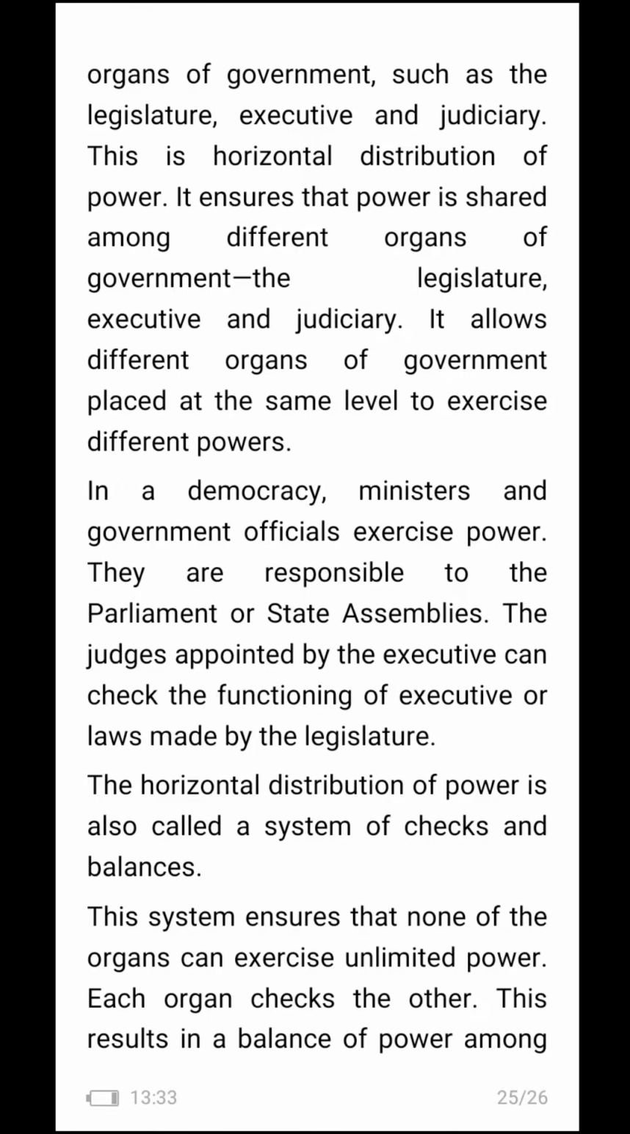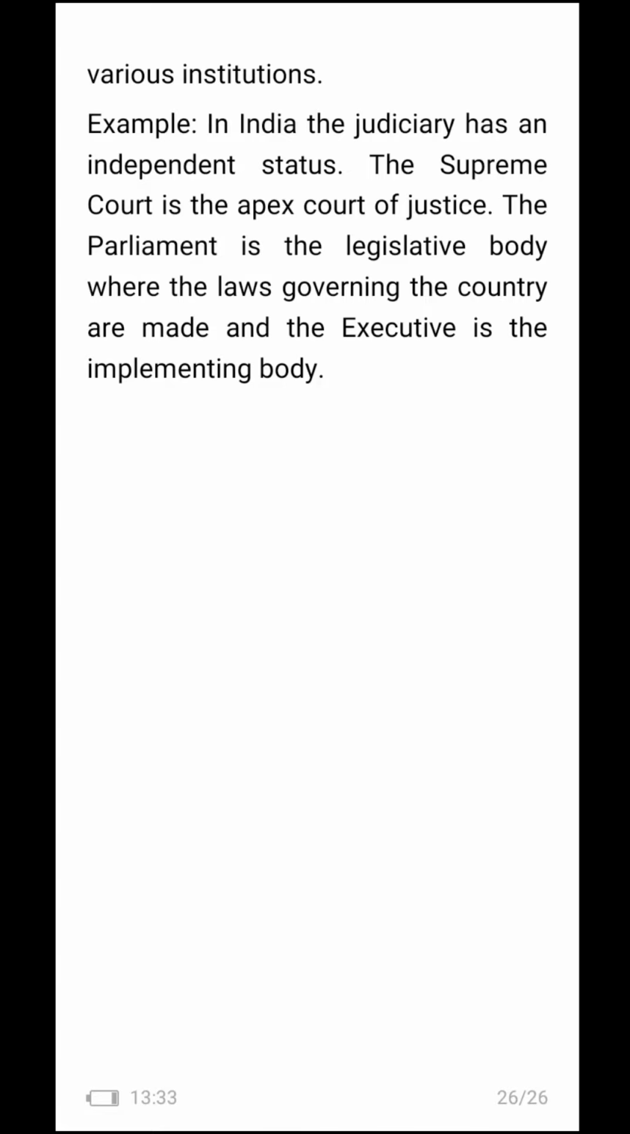The horizontal distribution of power is also called the system of checks and balances. This system ensures that none of the organs can exercise unlimited power. Each organ checks the other. This results in a balance of power among various institutions. For example, in India, the judiciary has an independent status. The Supreme Court is the apex court of justice. The Parliament is the legislative body where the laws governing the country are made, and the executive is the implementing body.